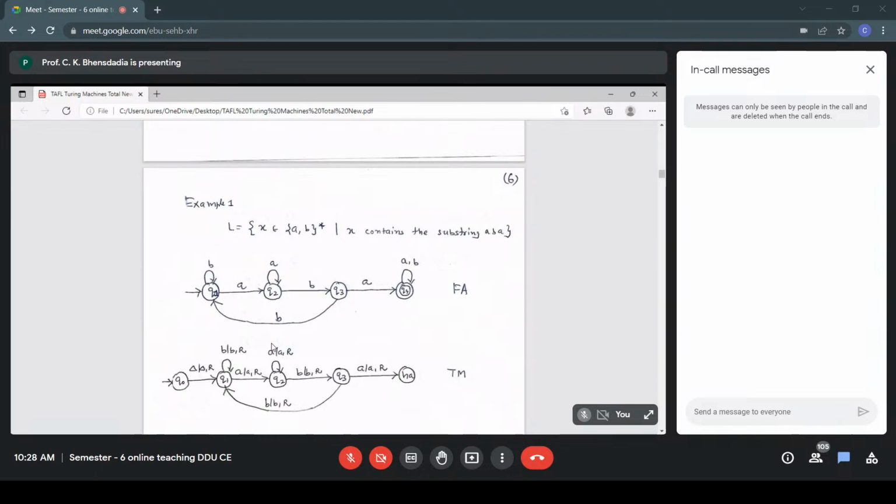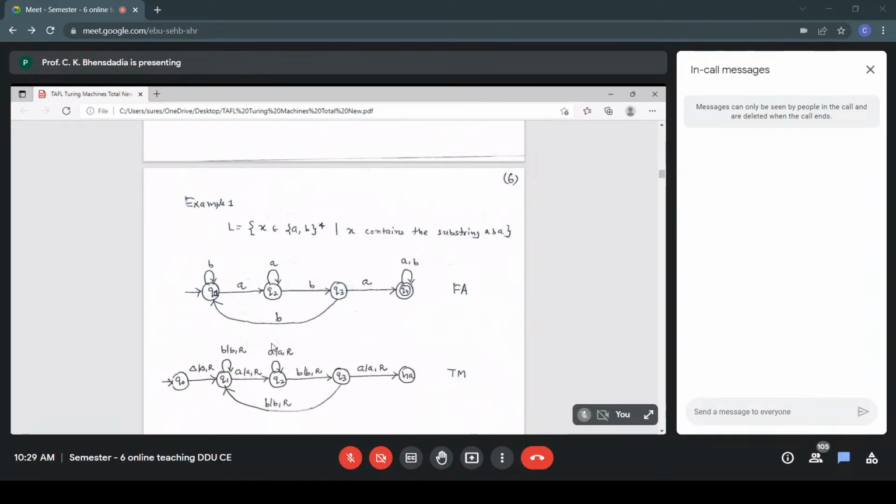Input is stored on the tape. So I'll read a symbol, check whether it is useful to me, and then make the appropriate decision. In the state Q1, I have to skip the initial B's. So it is BBR, and I stay in the state Q1. So go on skipping all B's. Once I find A, I go to state Q2 and I don't change A. So A is replaced with A.